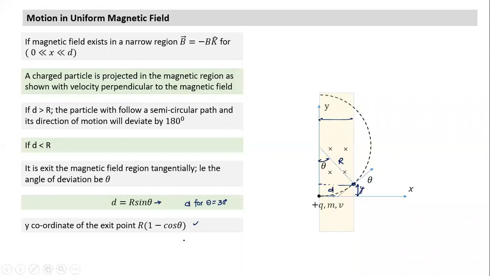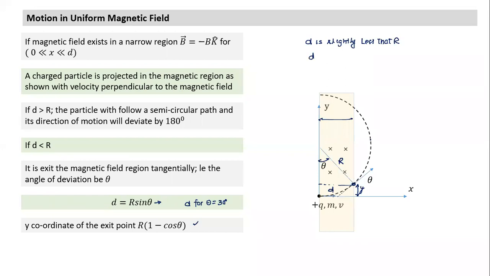Yes, sir. So far, are you clear? Is this clear? What is the minimum value of d for it to complete semicircular motion? It should be R. So basically, what will happen? Karthikeyan, if d is slightly less than r, then what will happen? And if d is slightly more than r? If d is slightly less than R, then it won't complete the semicircle.